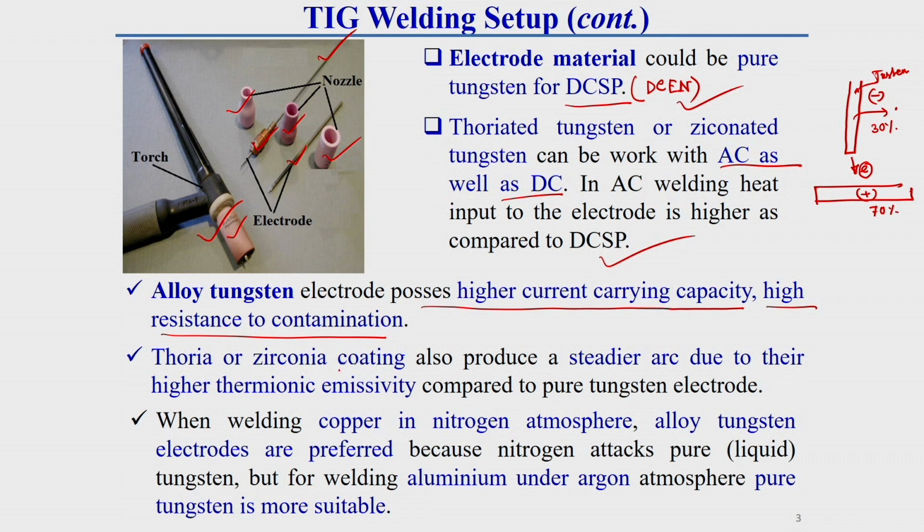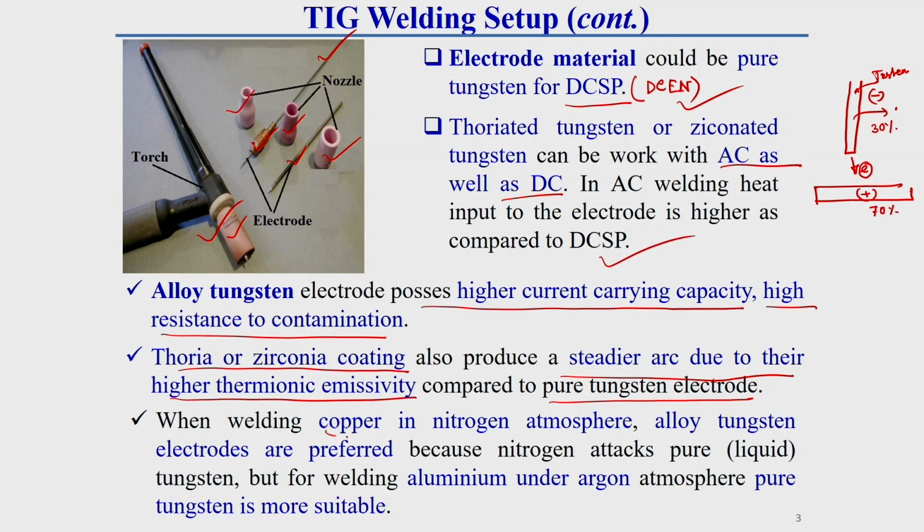Thoria or zirconia coating also produces a steadier arc due to their higher thermionic emissivity compared to pure tungsten electrode. So, whatever arc we get from pure tungsten, if we use alloyed tungsten electrode, we can get a better, steadier type of arc.